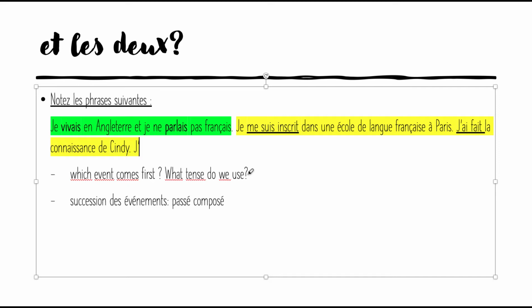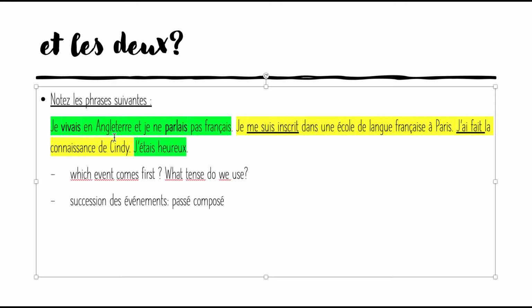And we say, well, what is this? J'étais heureux. The reason why I'm putting this here is because all of a sudden, I'm speaking of emotions. And how do we conjugate emotions? We conjugate that with imparfait.